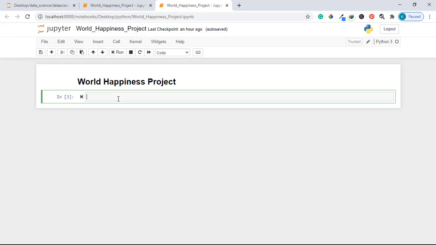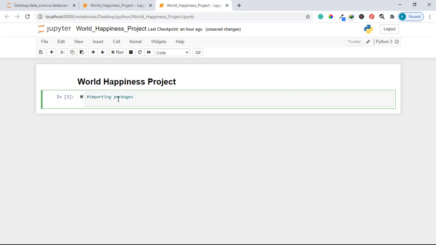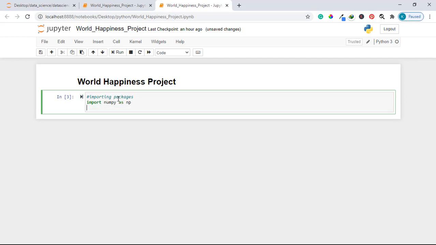I'll just say, importing packages. This is just a comment to help you understand as you follow along. I'll import numpy as np, that is an alias for NumPy, and then import pandas as pd.